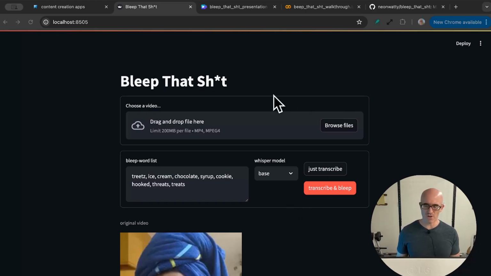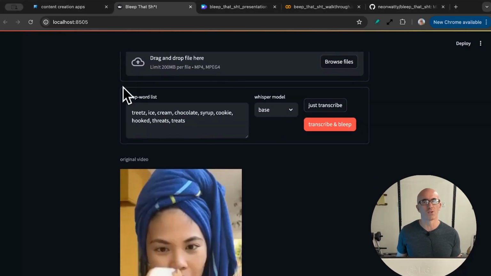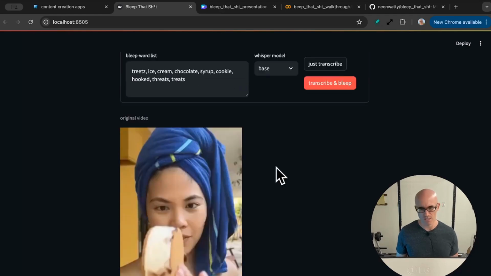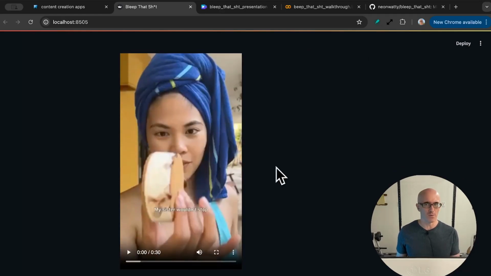First, let me show you the app. So you can either drag and drop a video file into the top container here. If you don't, some default data is populated for you just so you can use the app quickly and kind of see how it works. That test data is a set of words to bleep out of a video, including treats, ice cream, chocolate, syrup, cookie, etc., and a test video itself to bleep those words out from. So let me play 5 seconds of this video just so you can hear it before we bleep out those keywords.